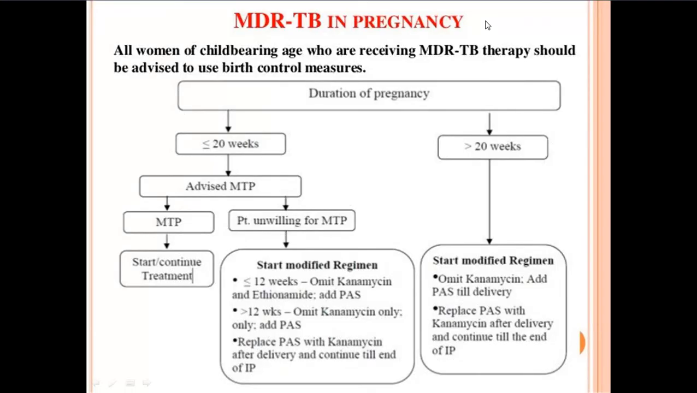So MDR TB in pregnancy, there is a separate algorithm. All women of childbearing age who are receiving MDR TB therapy should be advised to use birth control measures. It's up to the patient. If the patient is willing for an MTP, please go ahead with an MTP. Patient unwilling for MTP, you have a separate regimen, right? That's what is given in the algorithm. You don't have to worry too much about it.